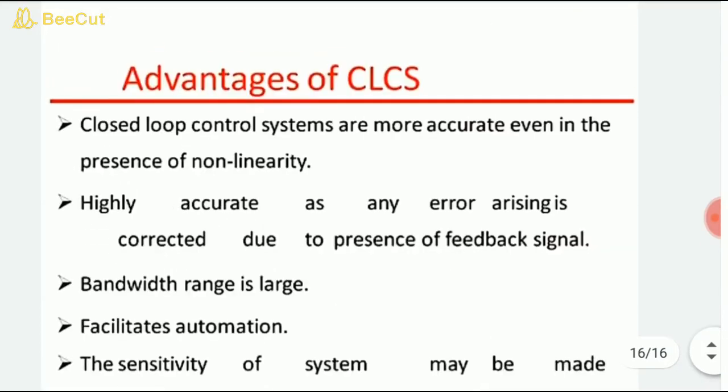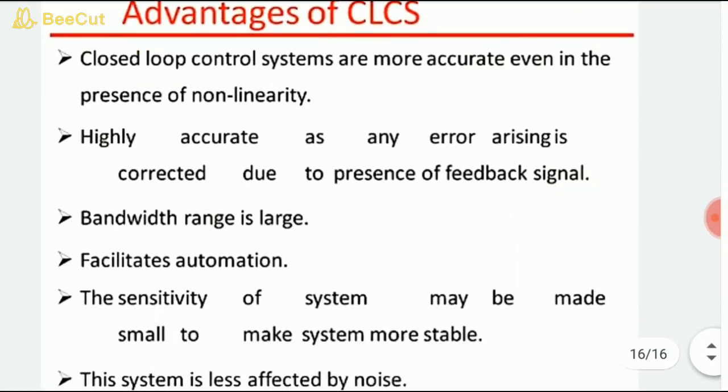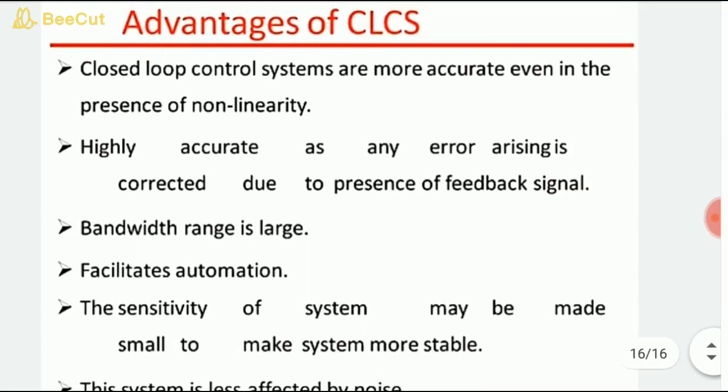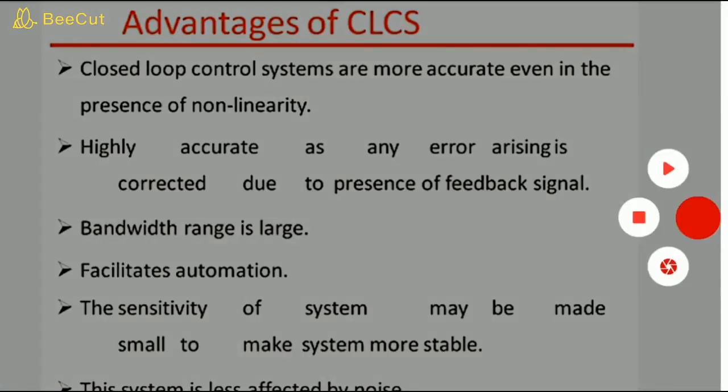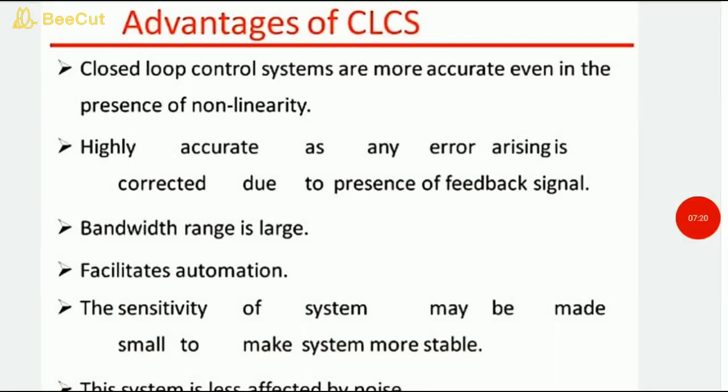So these are some disadvantages of closed loop control system. If we talk about the disadvantage, students, the system is very slow in nature due to the presence of the feedback. So this is all about the general discussion of control system and classification of open loop and closed loop control system. Now move towards the next topic,